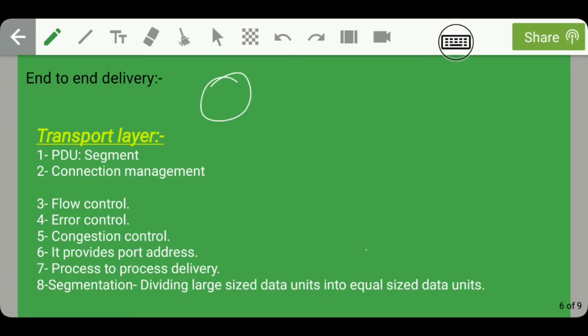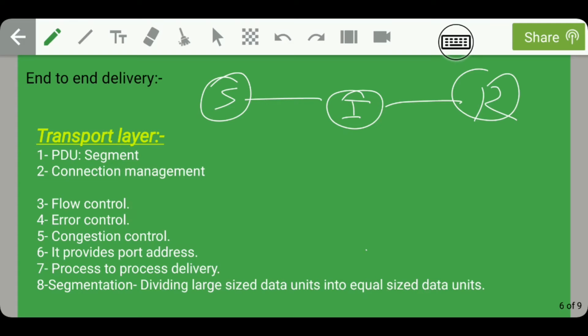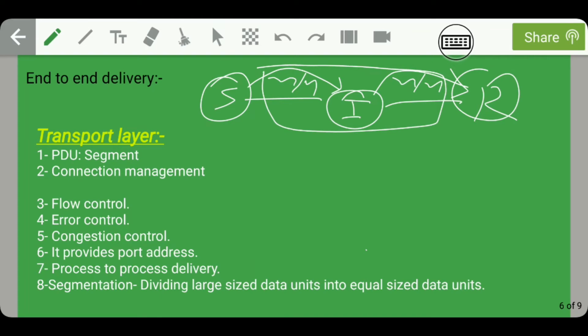So guys, let us assume that this is the sender and this is the receiver, and there is some intermediate device placed between these two. In the data link layer, we studied that when data transmission takes place from sender to intermediate device or intermediate device to receiver, we term it node-to-node transmission. End-to-end delivery means both these transmissions combined, that is, data transmission from sender to receiver. So guys, the network layer performs this end-to-end delivery.